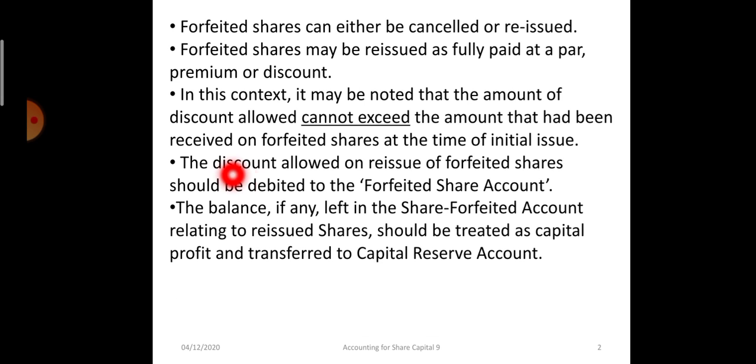And if any balance is left in the forfeited share account, it will be transferred to capital reserve. It is treated as a capital gain, so it will be transferred to the capital reserve account. Now let's understand these points by solving one illustration, and again we will discuss all these points.